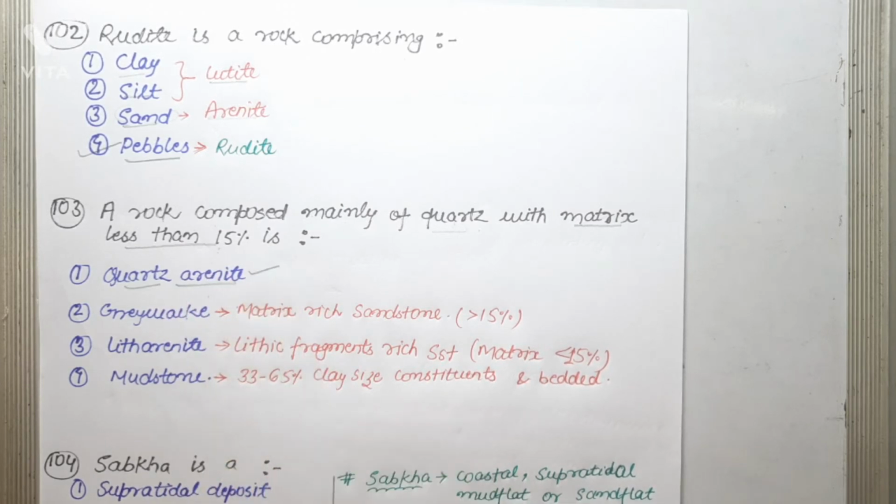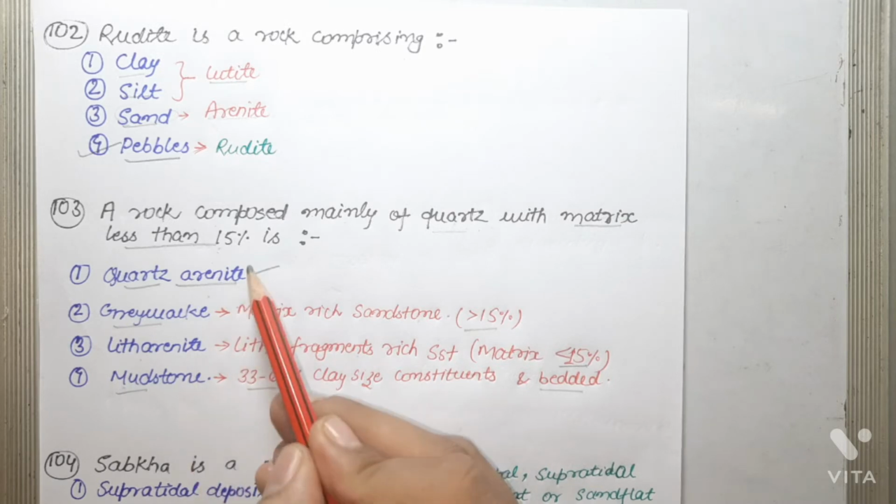Let's see the other options also. Greywacke is a matrix-rich sandstone with greater than 15% matrix. Lithic arenite is a sandstone which is lithic fragment rich, in which matrix is less than 15%. Mudstone is a clay-size constituent rock in which the clay-size constituent is 33 to 65%, and it is bedded. So the correct answer of this question is quartz arenite.